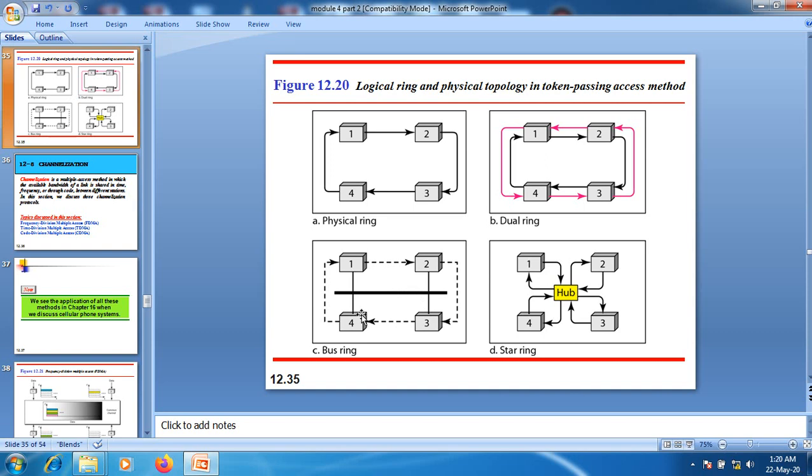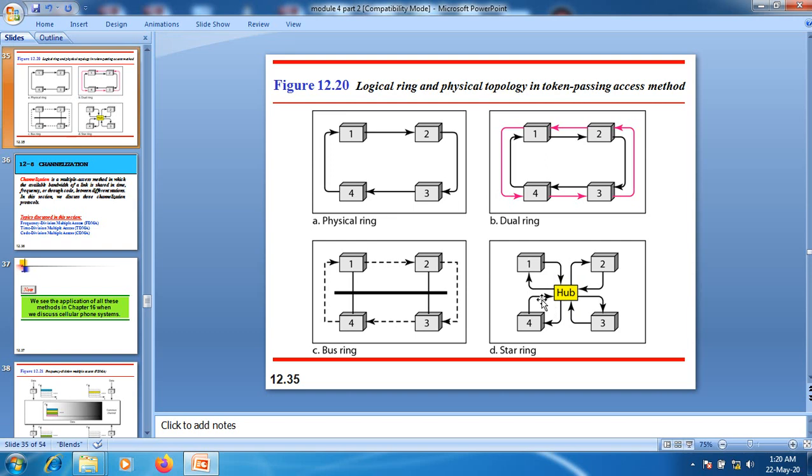The fourth one, we have the star topology. In a star topology, we have a central controller hub that acts as a connector, and the wiring inside the hub makes the ring. The stations are connected to the ring through two-wire connections.